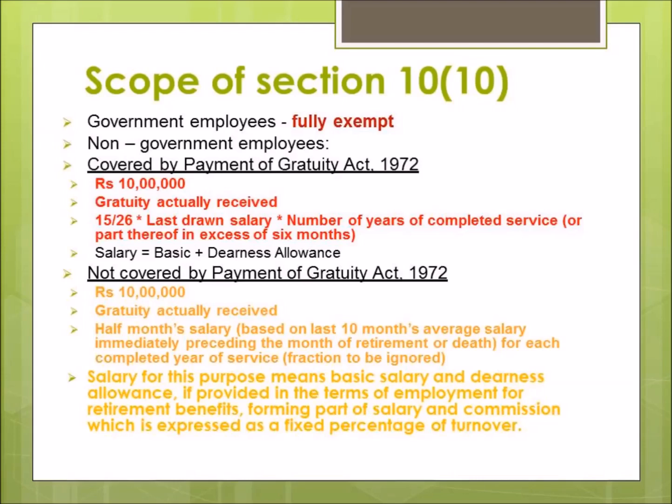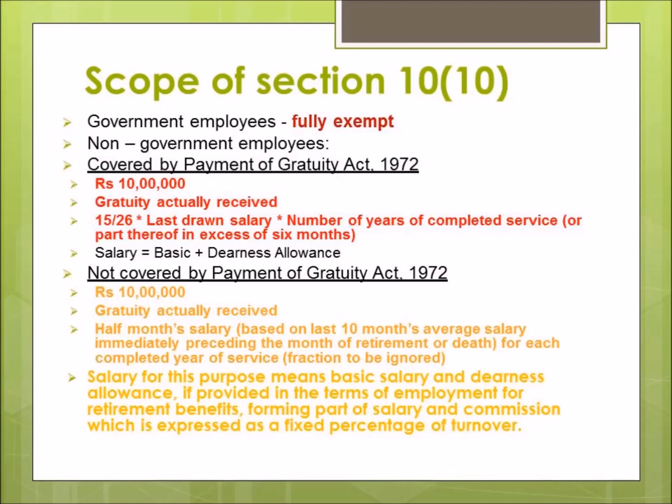And here, for the purpose of salary, salary means basic salary plus dearness allowance only if provided in the terms of employment for retirement benefits forming part of salary, and commission which is expressed as a fixed percentage of turnover.